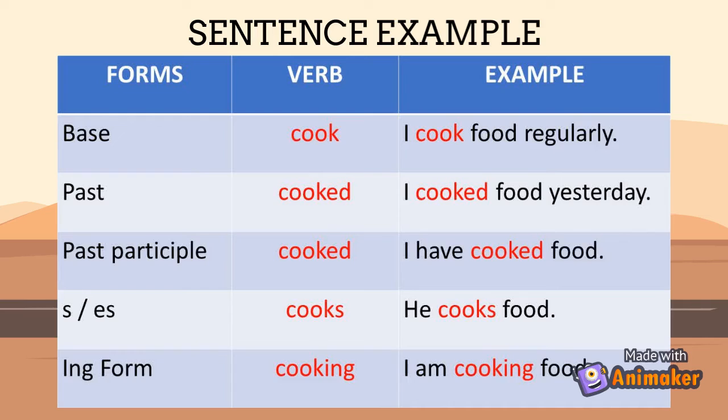For the s/es form, it is cooks. The sentence example is he cooks food. The last form is ing form, which is cooking. Example of sentence is I am cooking food.